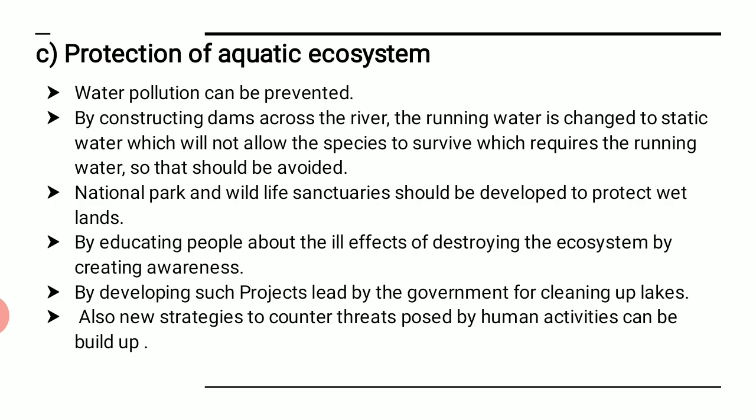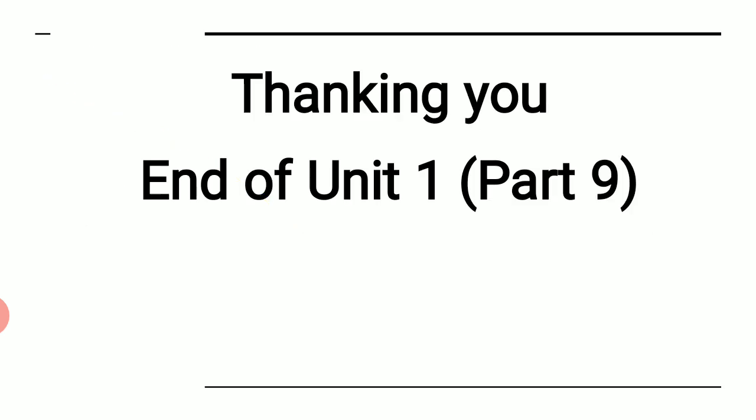Also, new strategies to counter threats posed by human activities can be built up. That means new strategies, new plans should be there wherever we are trying to create any kind of threats to the human through human activities. That should be stopped somewhere, and we should take care that the counterpart is not getting affected much. So these are the protections that we should take so that we can actually save our aquatic ecosystem. We are ending up here with part 9.